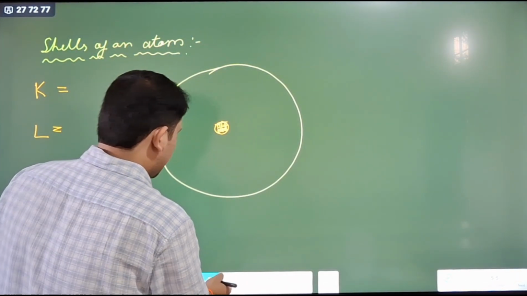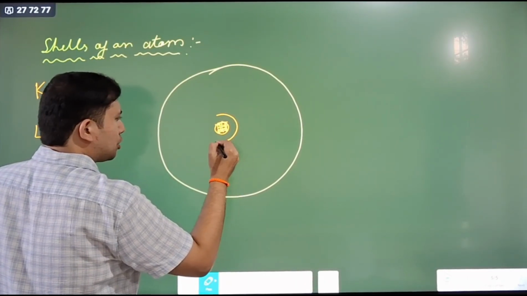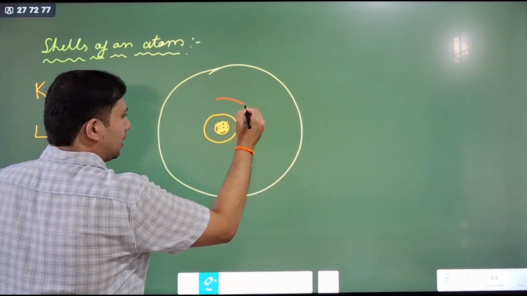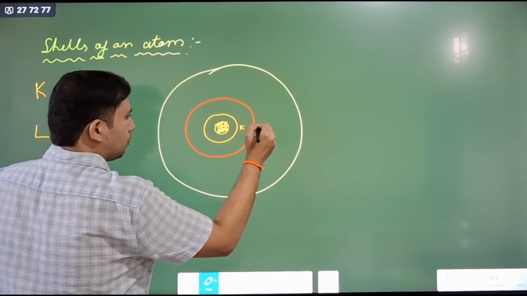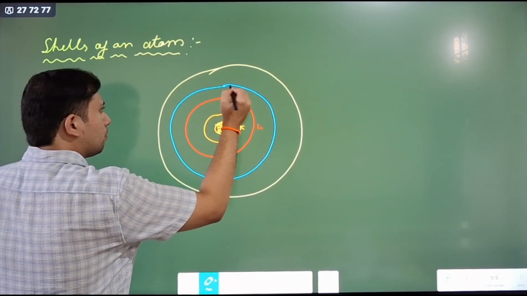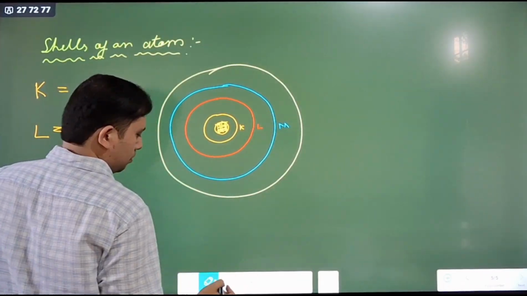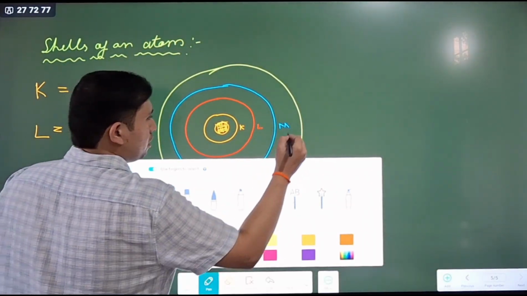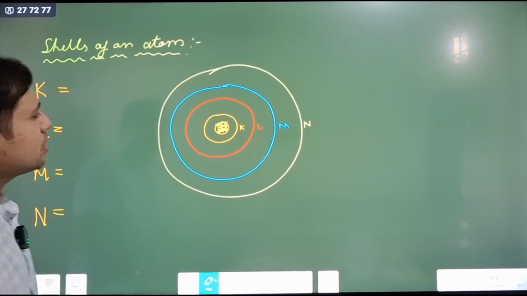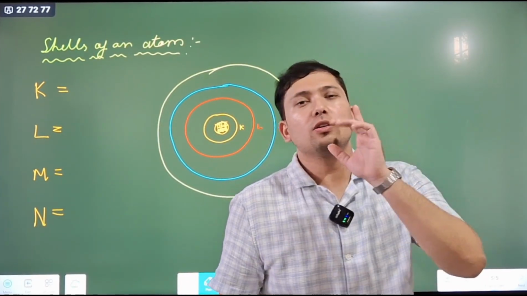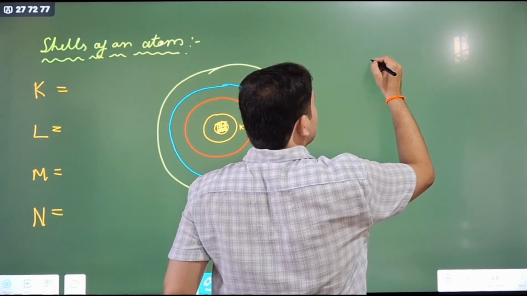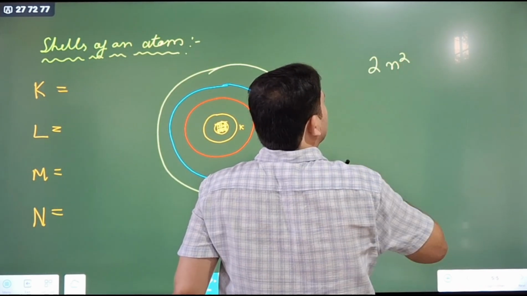For example, this is the K shell, this is the L shell, this is the M shell, and this is the outermost shell, N. The maximum capacity of any shell, the electrons it can hold, is given by the formula 2n squared.